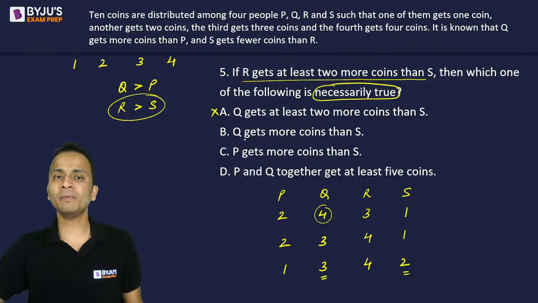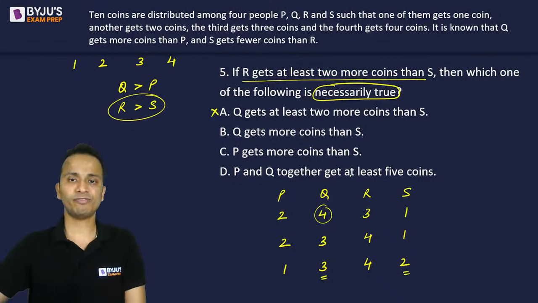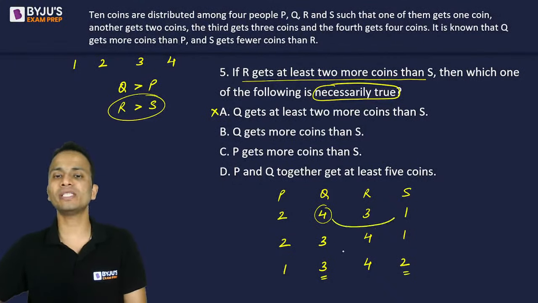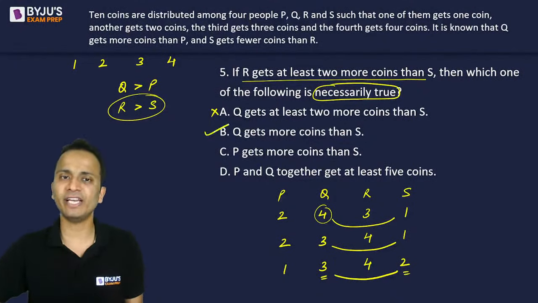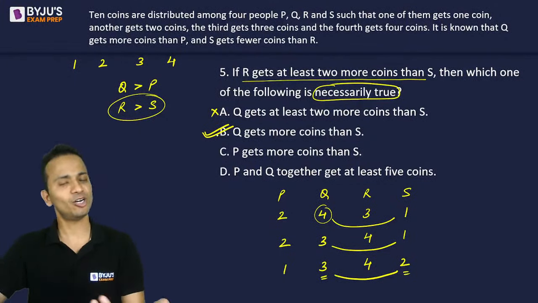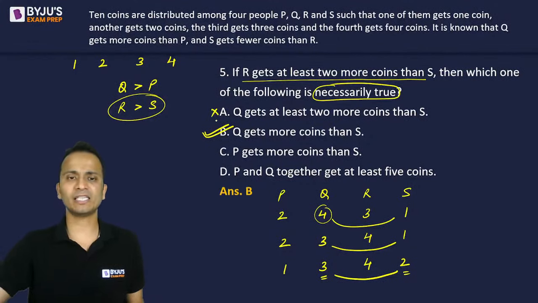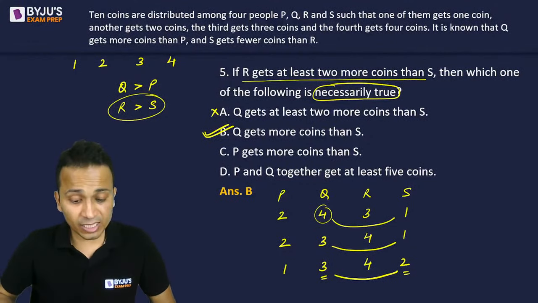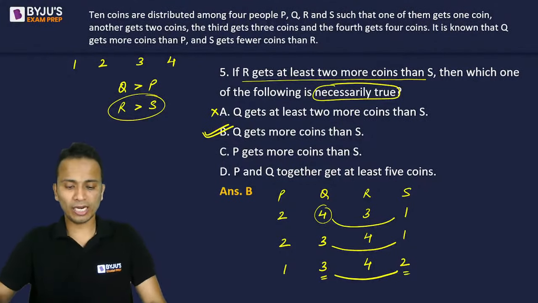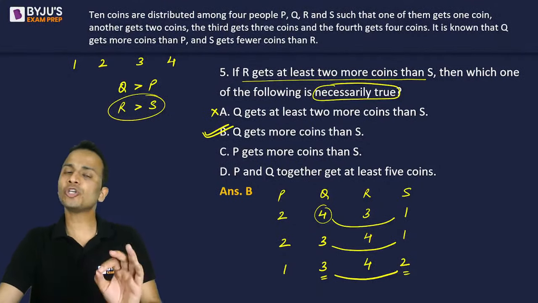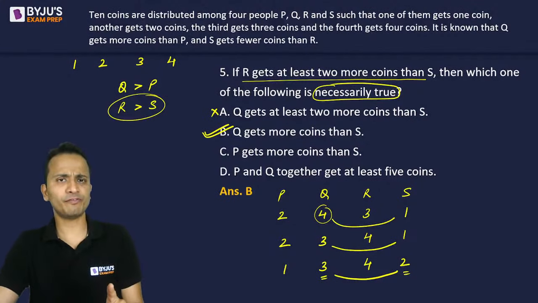Option B: Q gets more coins than S. Fine. In every case, Q is getting more coins than S, so that is definitely true. So the correct answer will be option B. All right, so simple. We have got the answer. Correct answer is option B. Karthik has given a correct answer. Good, Karthik. Wonderful.